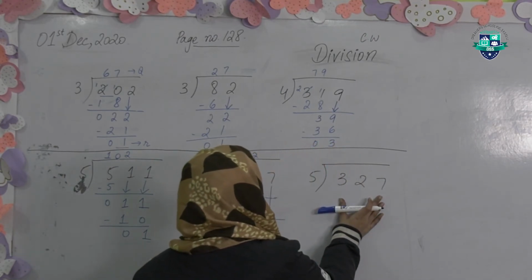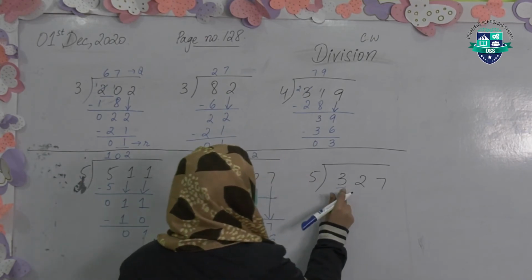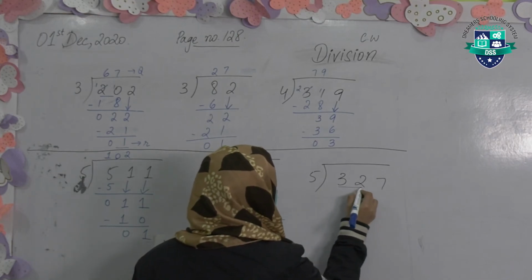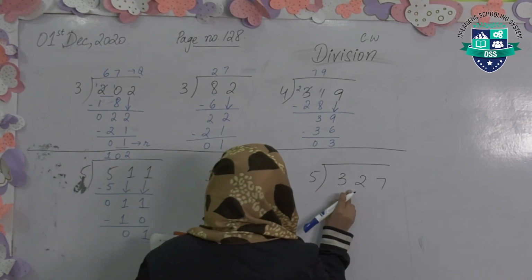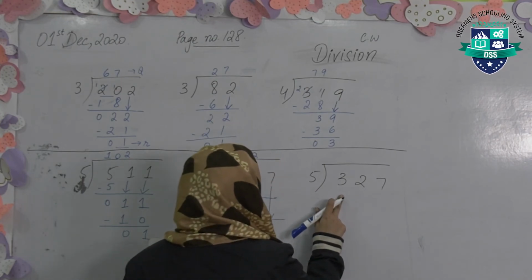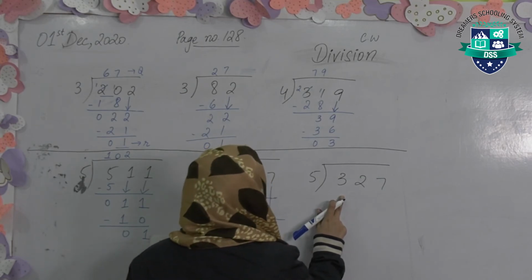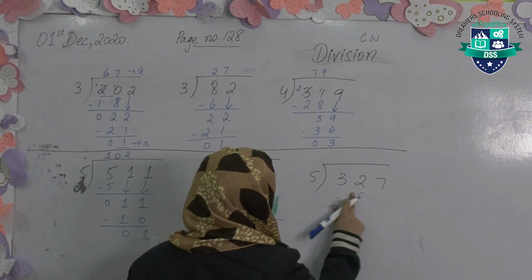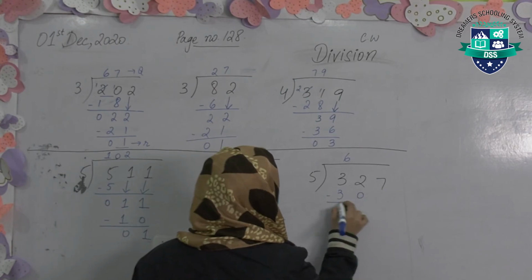Last question is 327 divided by 5. Now 3 cannot go on the table of 5 because it is smaller than 5. So we'll take two numbers. 5 1s are 5, 5 2s are 10, 5 3s are 15, 5 4s are 20, 5 5s are 25, 5 6s are 30, 5 sevens are 35. So we cannot write 35 over here because it will become greater. So what we'll do is 5 6s are 30.